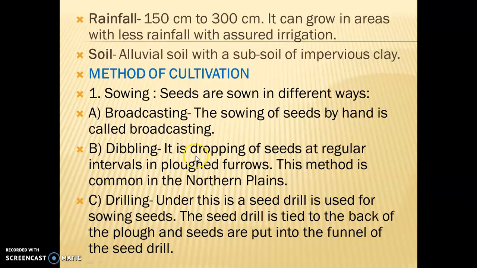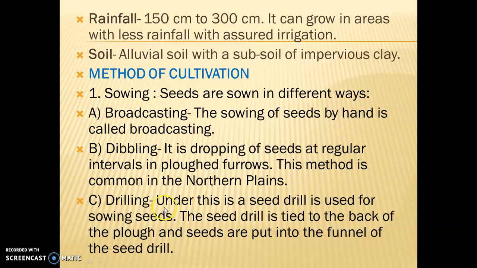Dibbling. Dibbling means first we make furrows in the field and then we drop the seeds at regular intervals. This type of method is common in the northern plains.